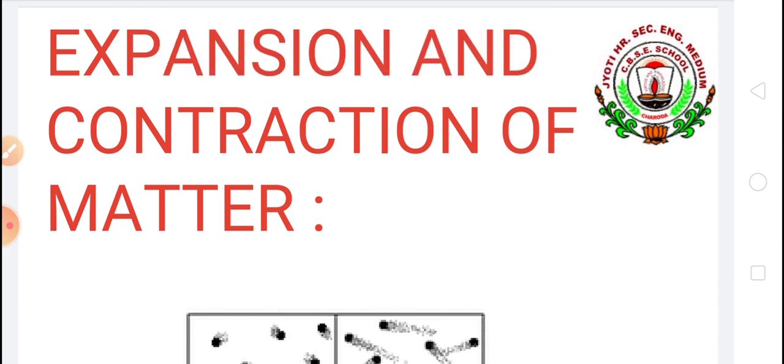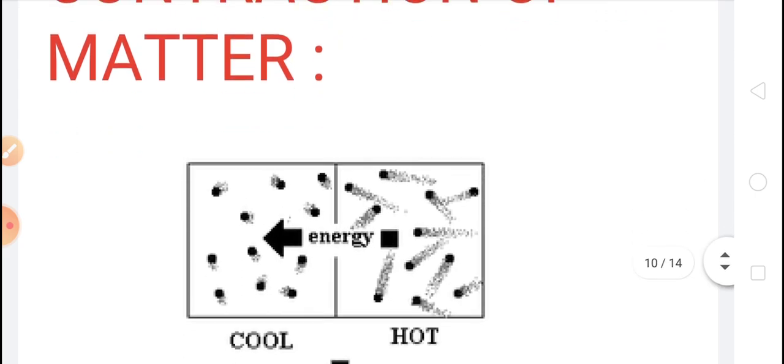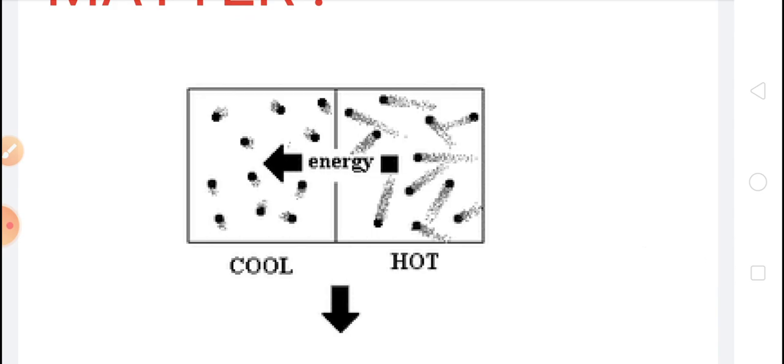Children, we have seen that the molecular movement in matter increases on heating. You can see in the picture, when we heat anything, the molecular movement in matter increases and the heated molecules need more space to move. Thus, the size of matter increases, and this increase in size of matter on heating is called expansion.